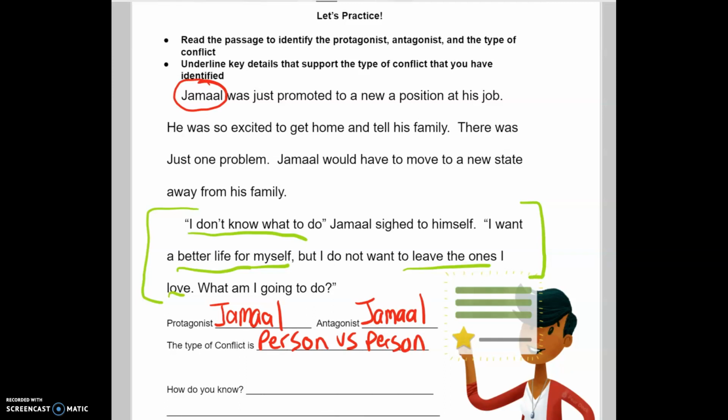Also, if we go back into the story, it tells us right here, there was just one problem. Jamal would have to move away to a new state away from his family. Okay.